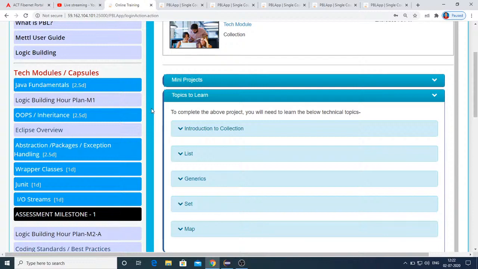And that's it from my end for today. I have just introduced you to collection, and I have explained array list and the importance of generics. I have shown you with a piece of code. Any queries, you can post them in the comment section. If not, you can post your roll numbers for attendance.